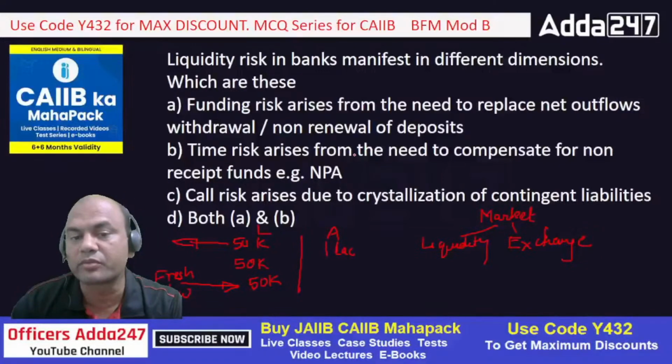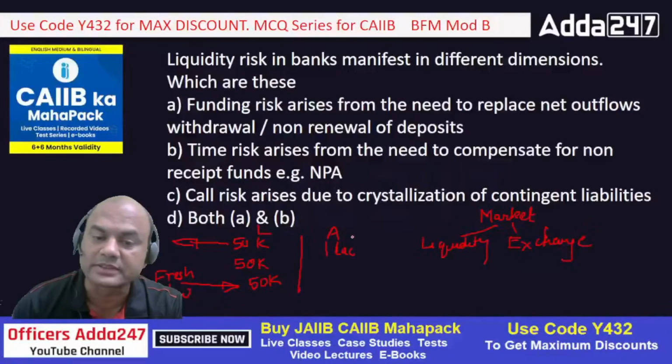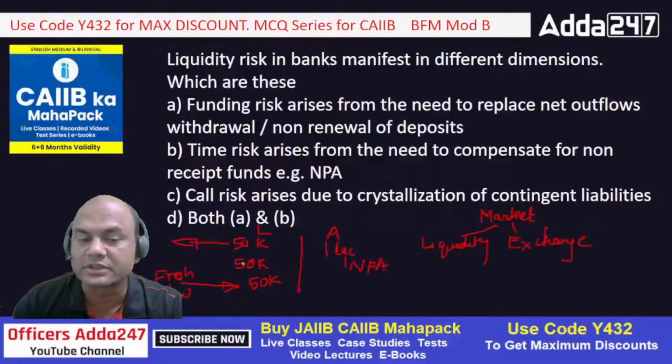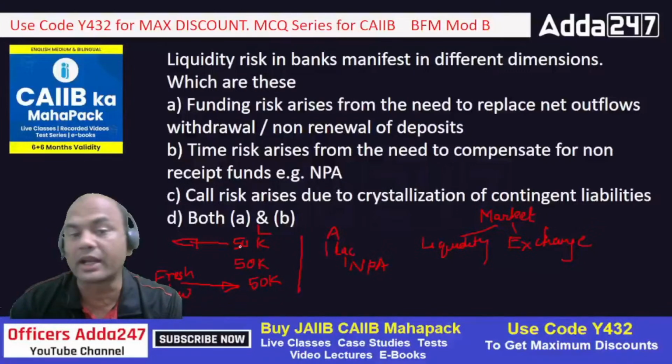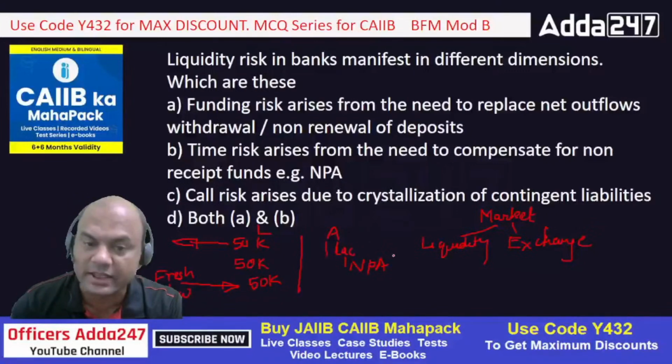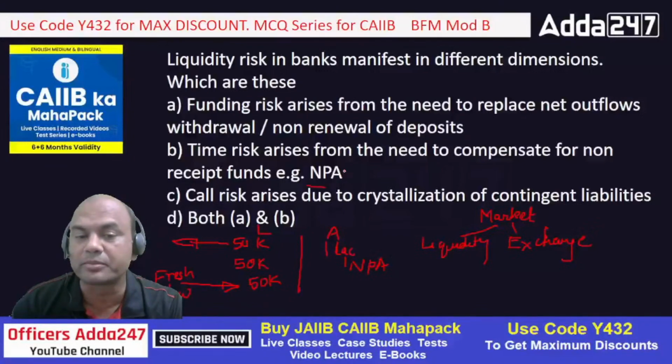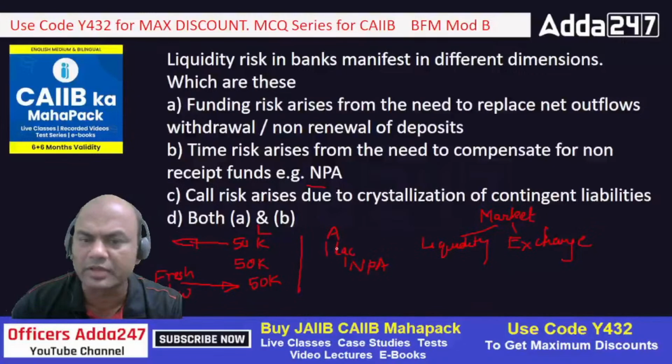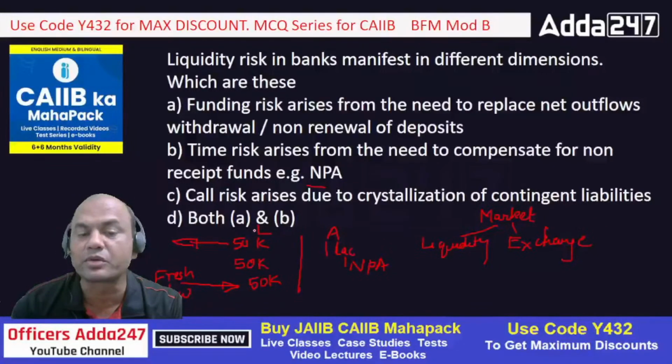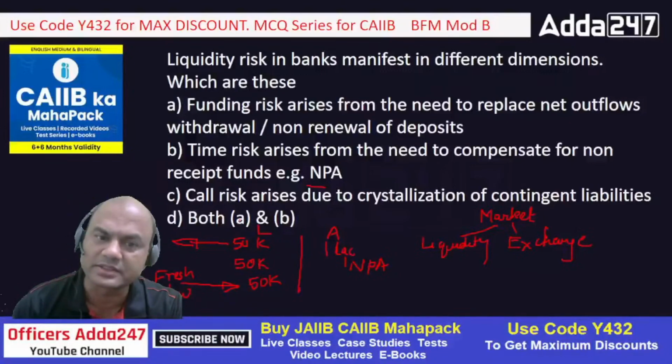Time risk from the need to compensate for non-receipt of funds. This is also an important part. Suppose this 1 lakh asset, this person becomes NPA. Now these two guys with 50,000, they'll come to me for withdrawal. At that time, from where will I give the money? Because this asset has become an NPA. So compensate non-receipt of funds due to NPAs, right? Or even if they are not NPAs also, suppose this asset is of longer term, liability is of shorter term, I'll definitely face the cash crunch, isn't it?